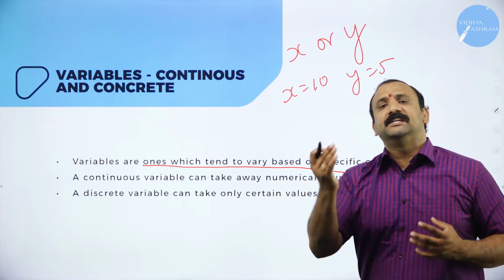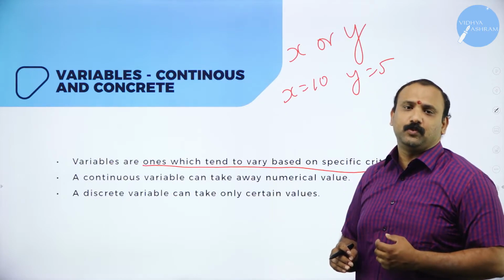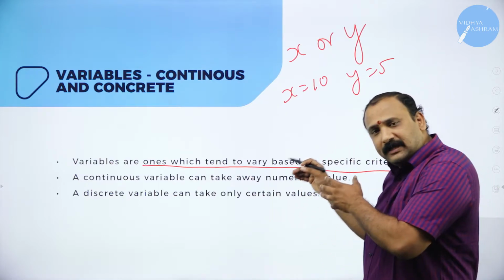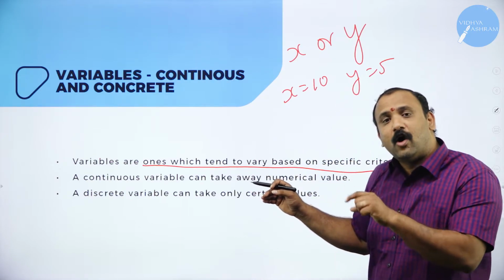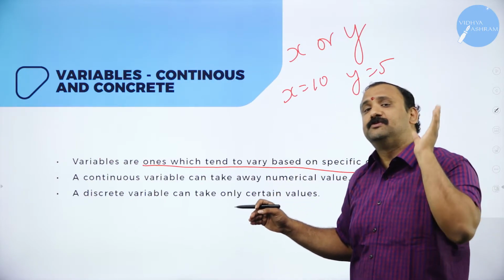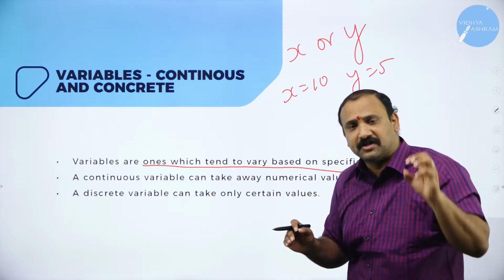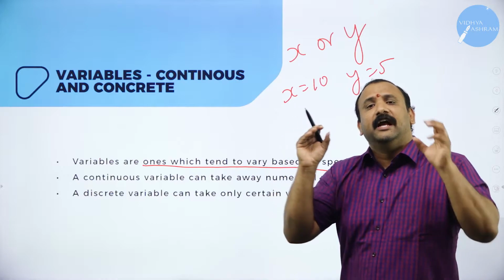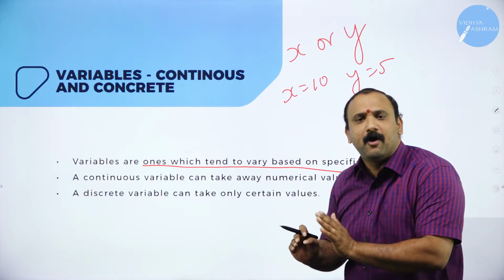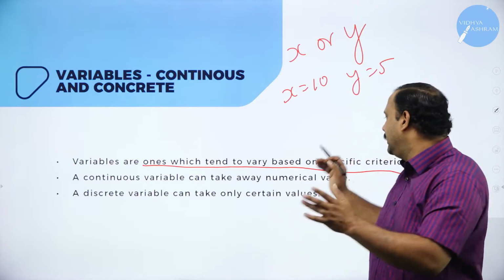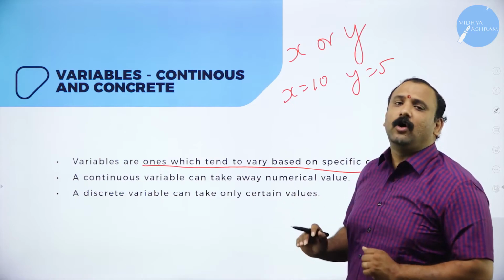It will keep changing according to the need of the equation, according to the need of the situation. So that's why variables are ones that will keep on changing depending on the situation. That word is very, very important. These are not ones which will remain constant forever or will remain in a particular direction or aligned to a particular way of doing. They will keep on changing according to the need of the specific situation or of the specific criteria altogether.